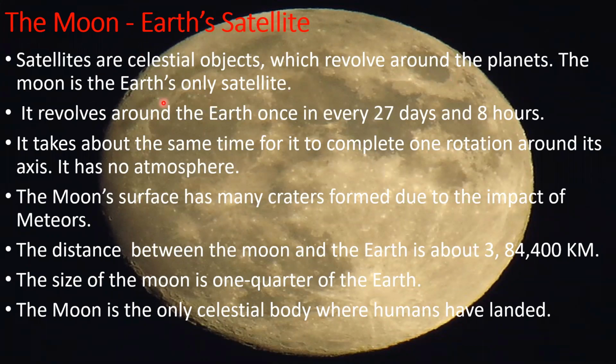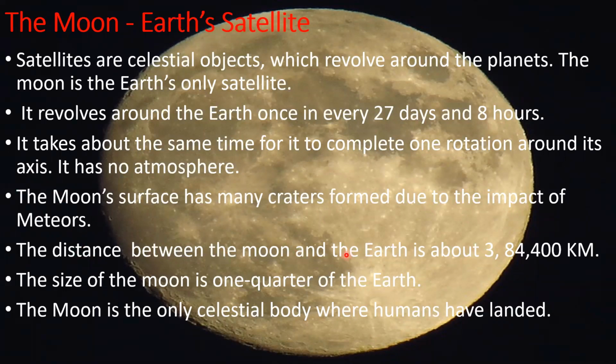The Moon is the Earth's only satellite. It revolves around the Earth once in every 27 days and 8 hours. It takes about the same time for it to complete one rotation around its axis. Moon does not have any atmosphere like our Earth. The Moon's surface has many craters formed due to the impact of meteors.